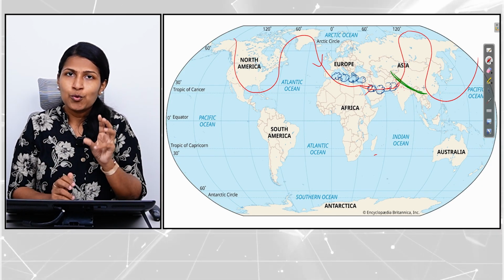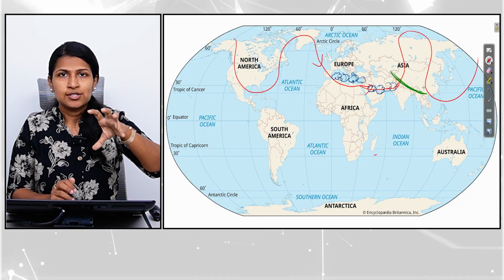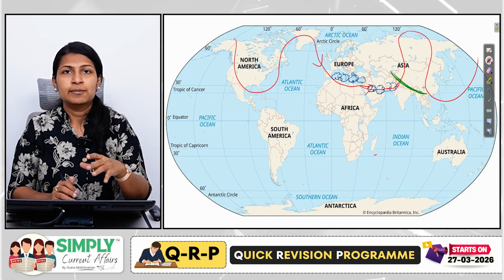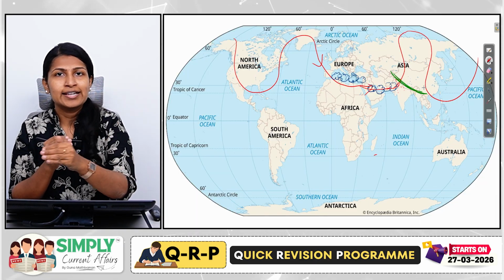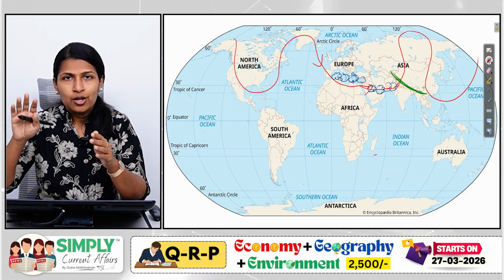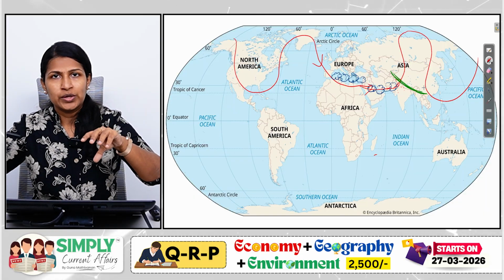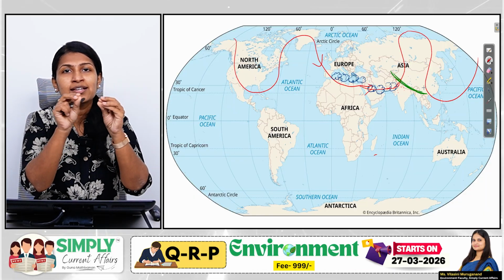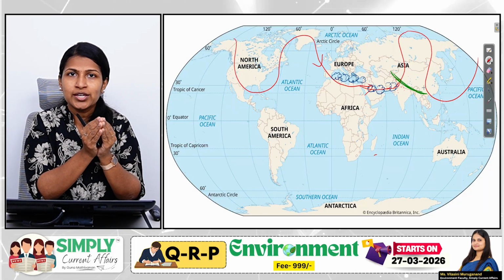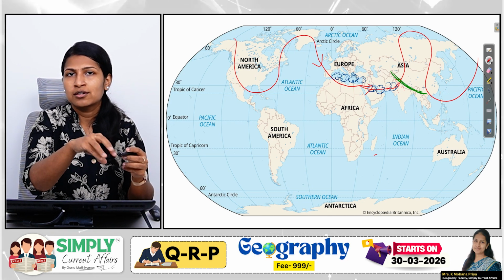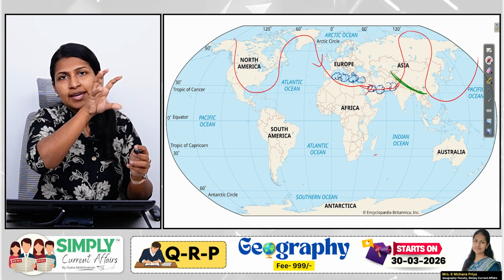Is that clear? Have you understood? So the jet streams during the months of winter in the northern hemisphere extend up to the Mediterranean region and even up to India. Okay, the bands of the jet stream. As these bands of wind move from west to east, they carry the rain bearing clouds which originated due to the extratropical cyclones which occur over the Mediterranean Sea, and they bring them.